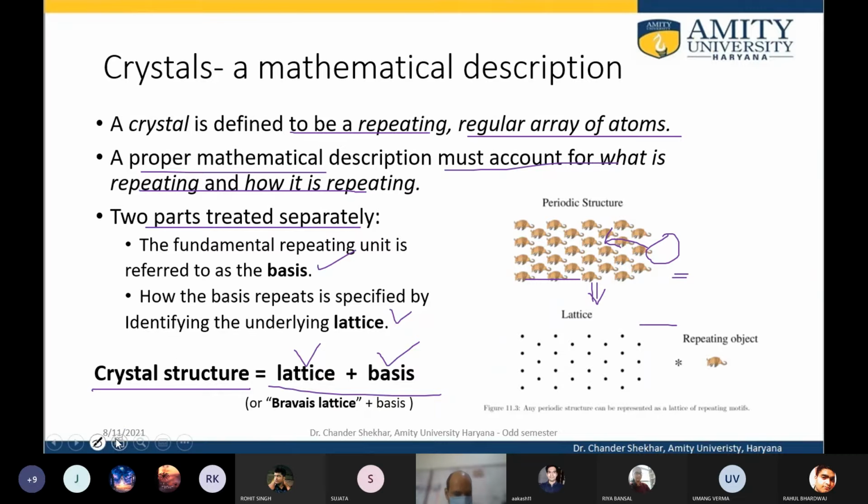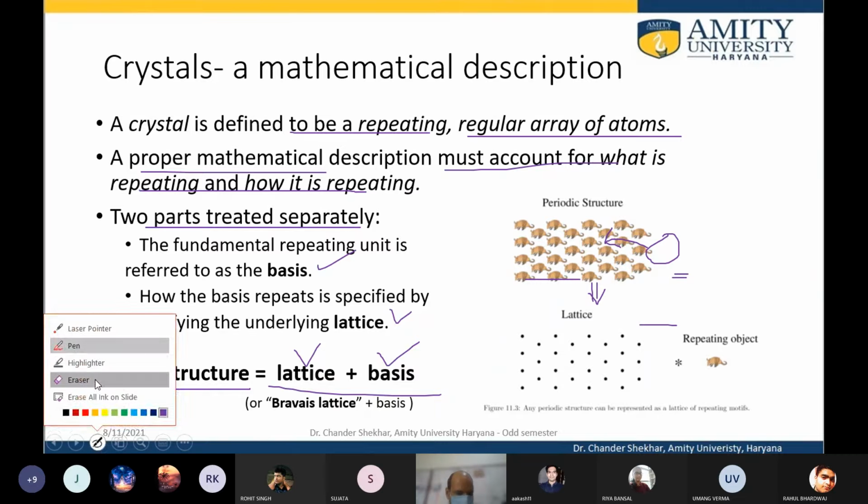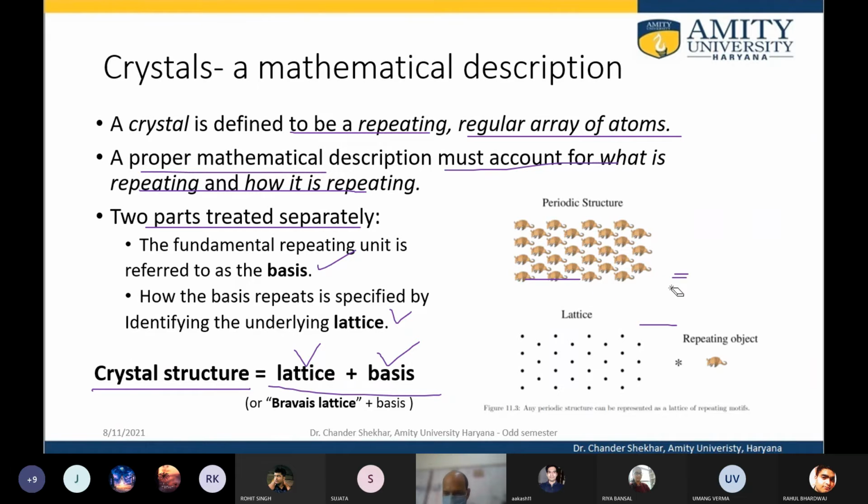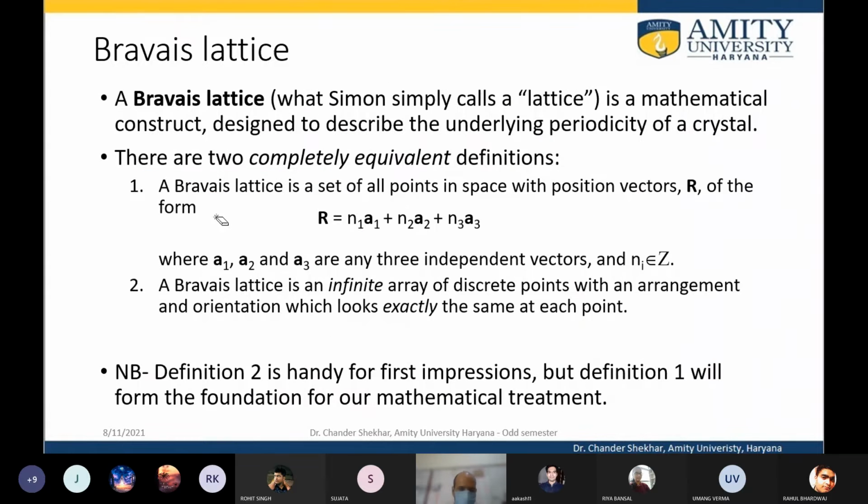Or we can take an example. For example, this is the lattice, and we have changed the basis now. So these are these mice. This is the basis and this is the lattice. So what we get is the periodic structure of these mice in a two-dimensional network.